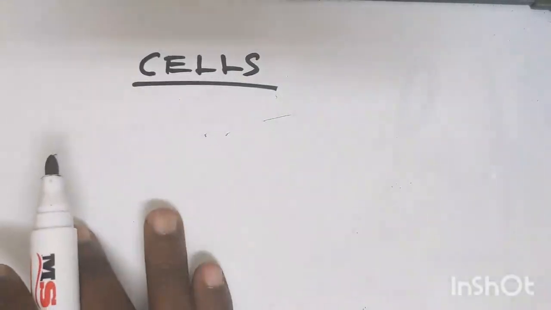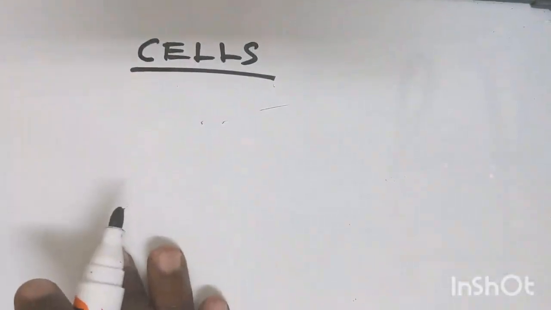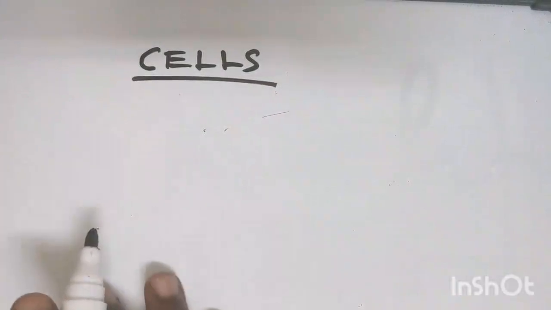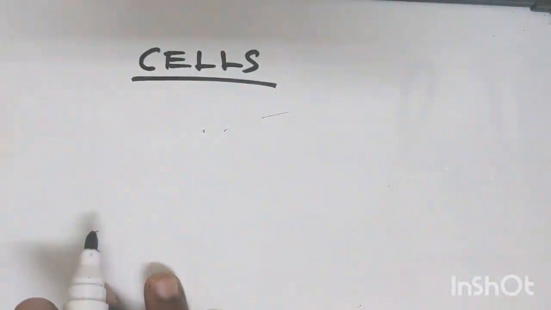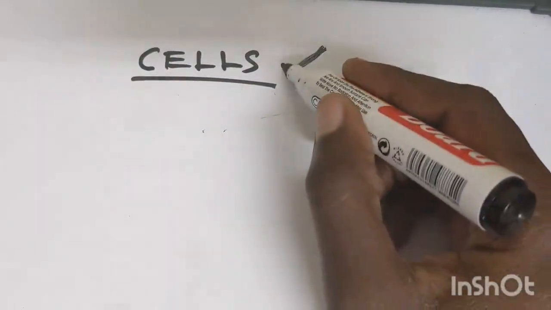Okay, so today we are going to look at cells. This is a very important topic in biology because it never misses. In every past paper you find cells, starting from where it started from. So cells are very important. An organism cannot exist without a cell.